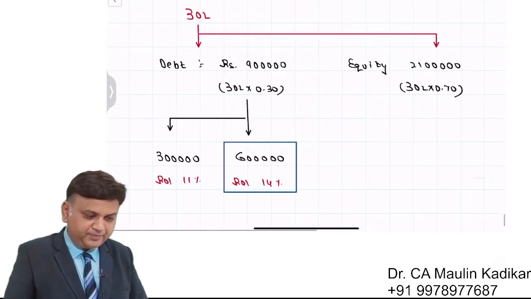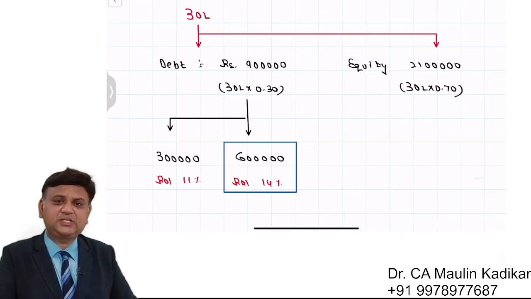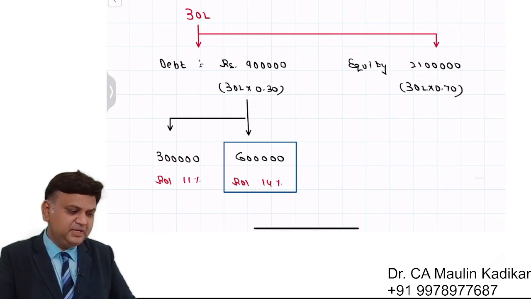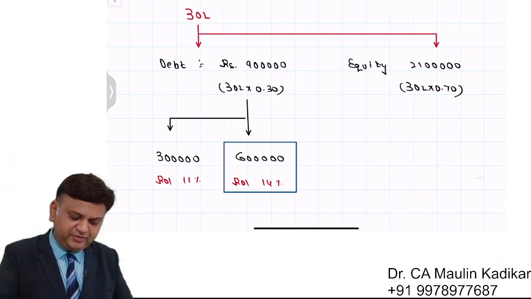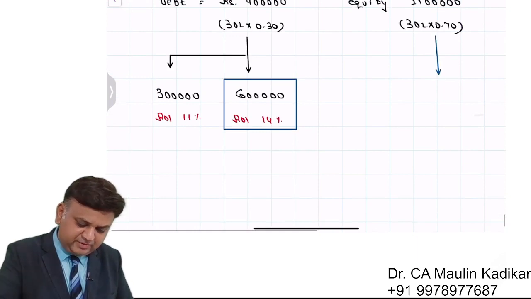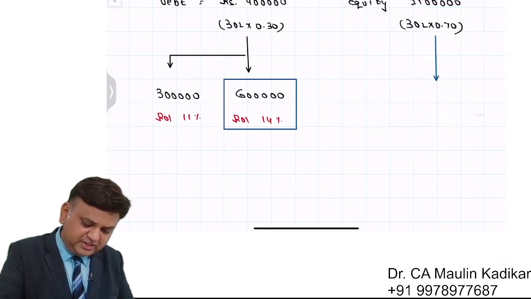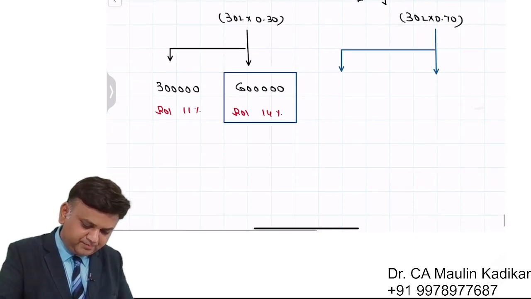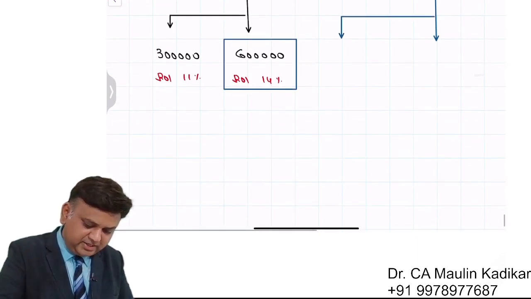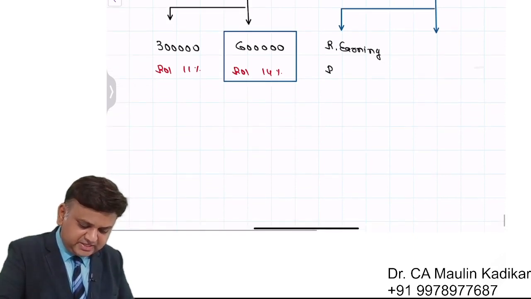Regarding equity financing, the language of the question is very clear that the company has 6 lakh rupees in form of retained earning. So this 21 lakhs will have a bifurcation. A certain portion will be by way of retained earning. Amount of the retained earning is rupees 6 lakhs.